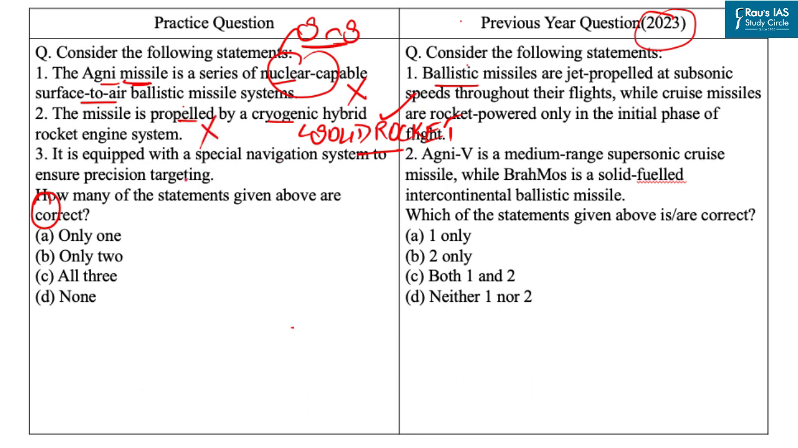Now let's come to the third statement. It is equipped with special navigation system to ensure precision targeting. Now, Agni missile is equipped with a special navigation system to ensure precision targeting. Hence, our third statement is correct. So here only one statement is correct. So our answer is option A, only one. Answer of this PYQ is option D.